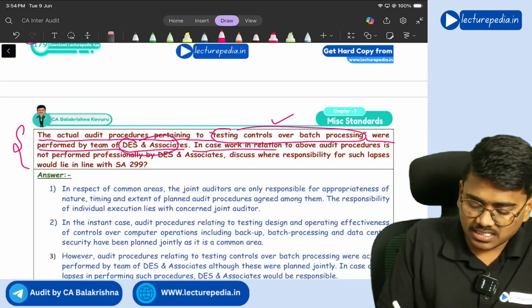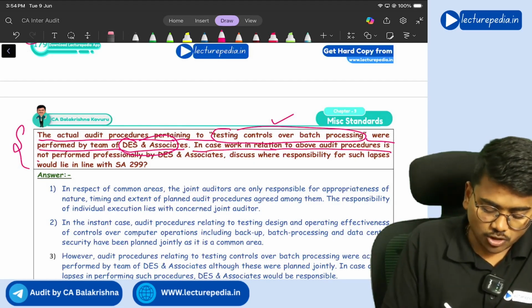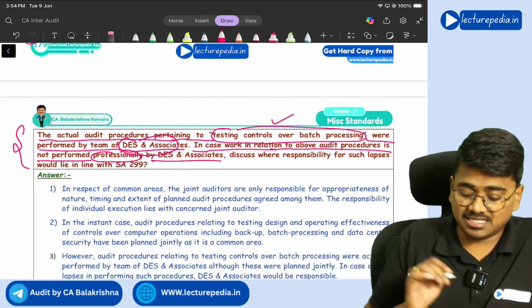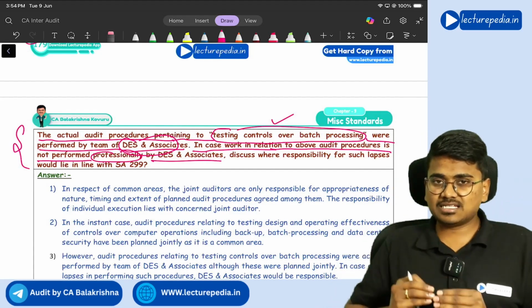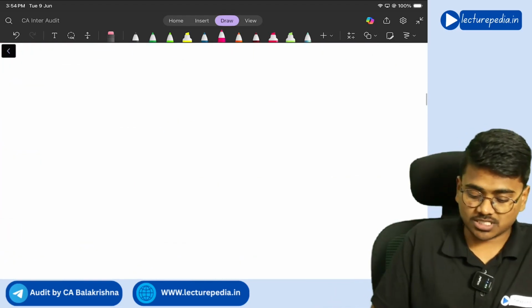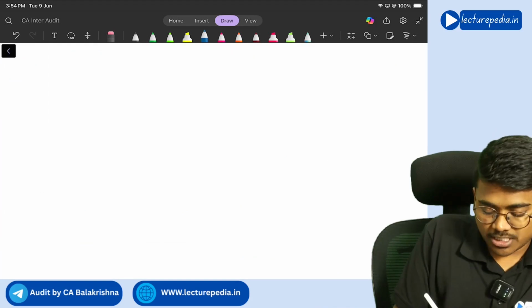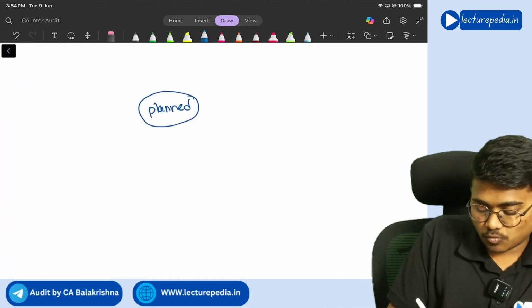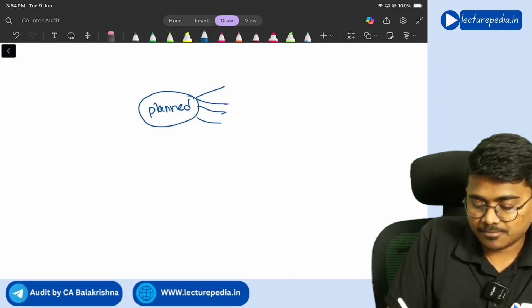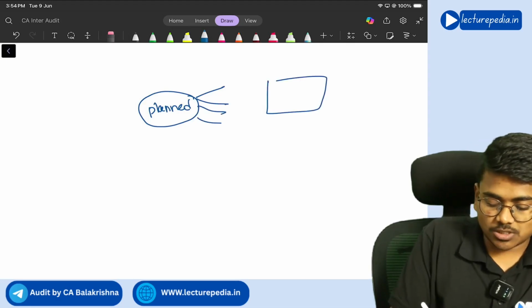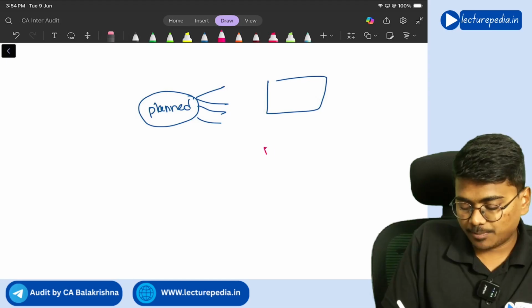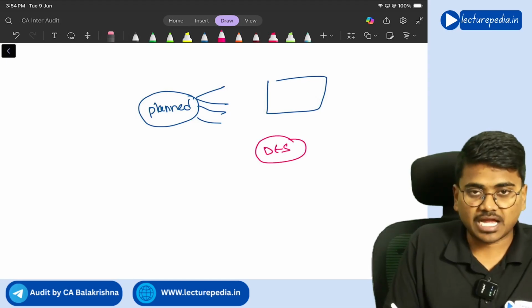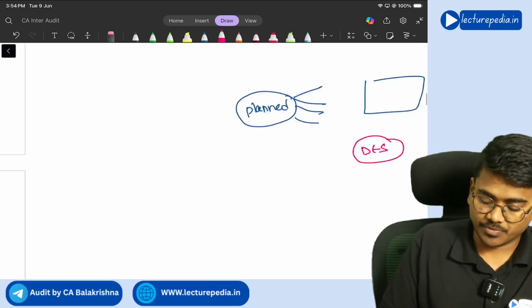In case work in relation to the above audit procedure is not performed professionally by DES and Associates. See, DES and Associates, you need to observe. First of all, the joint auditors planned that all of us will verify that particular area, but actual audit procedures have been performed only by DES and Associates, chartered accountants.